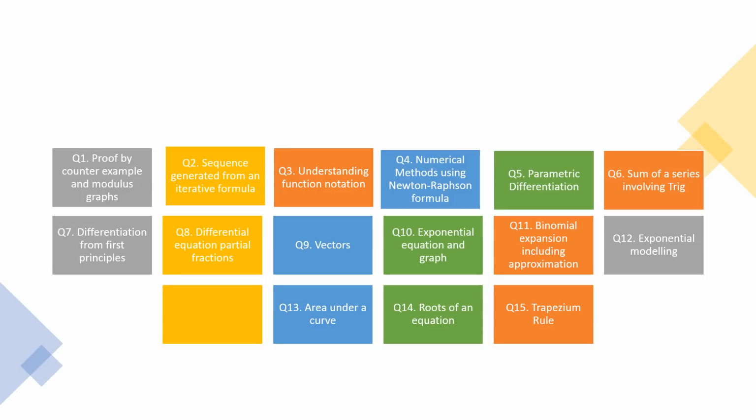The exam board have also issued a series of topic tests which they say best align to the topics that are listed in the advanced information. So I have selected a question from each of the topics on paper 2 and included them in this video in this order. The video is in 2 halves though, so I think it's questions up to question 8 in the first half, and then if you want the questions from vectors question 9 to the trapezium rule, that is in the second video.